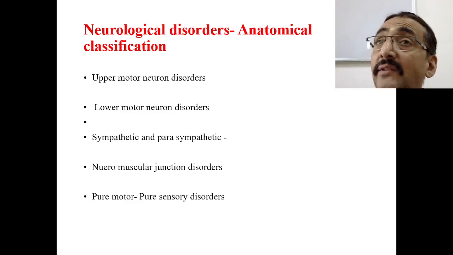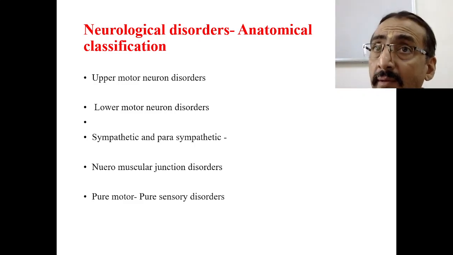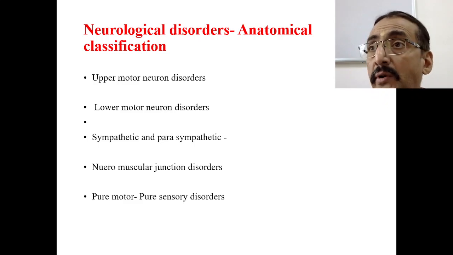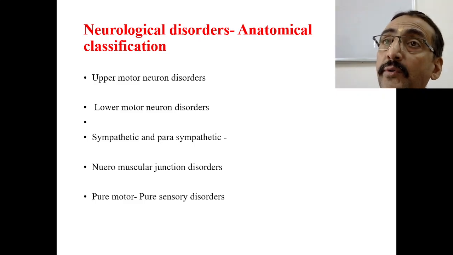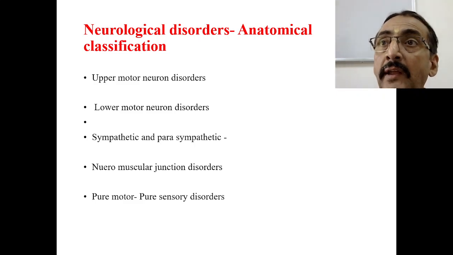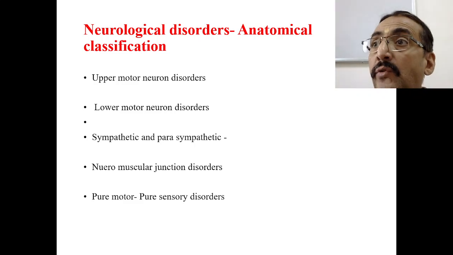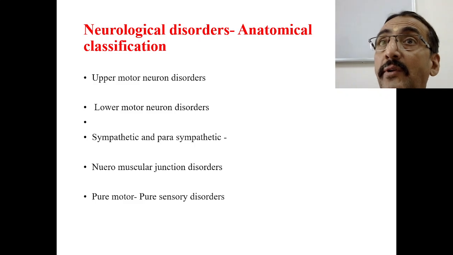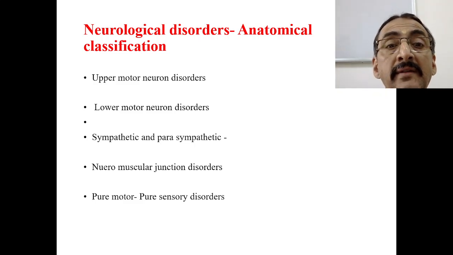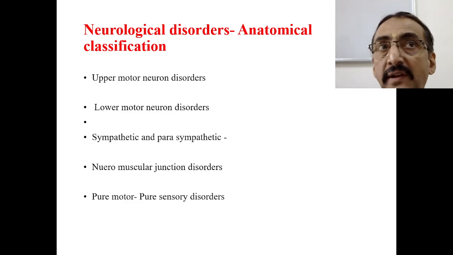That's the reason why in upper motor neuron lesion tone is increased. The inhibitory effect coming from the upper motor neuron over the lower motor neuron is lost. Now your lower motor neuron is acting autonomously and nobody is there to control it, so tone will be increased. This is one example I am giving. So understanding this point is very important when you apply the treatment. Similarly, neuromuscular junction disorder and pure motor and sensory disorder. This classification should be very clear.